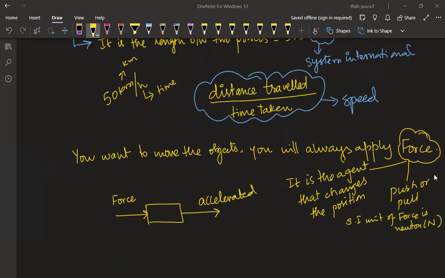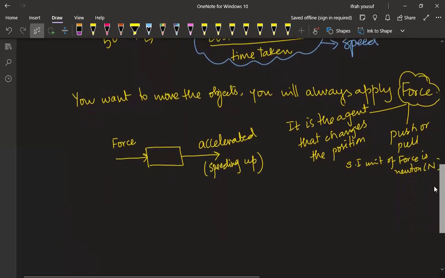So the object is going to be accelerated, right? When you apply a greater force, what will happen? If you keep changing your force and keep increasing your force, do you think that the body will also be accelerated? Yes. So can I say the body is speeding up? Okay, so I have reached that concept that whenever the speed is increased, the acceleration is produced, right?